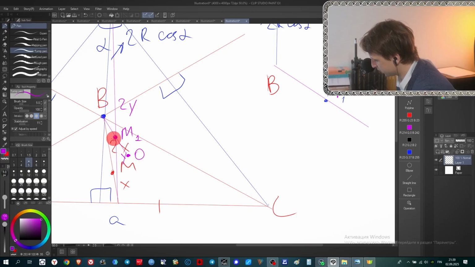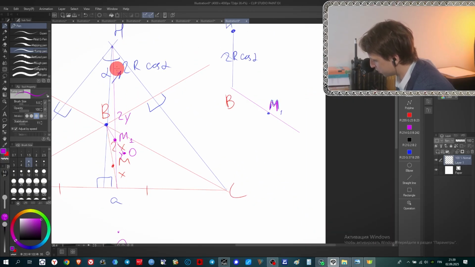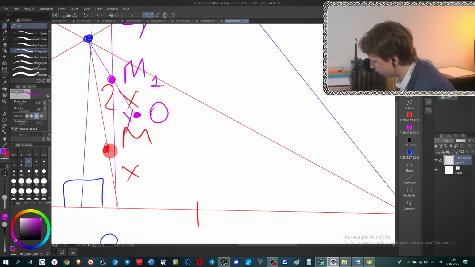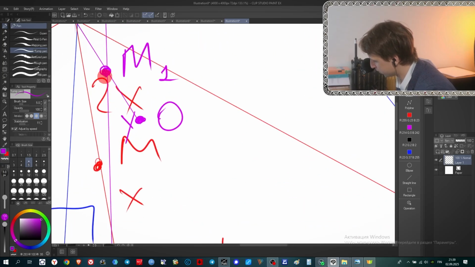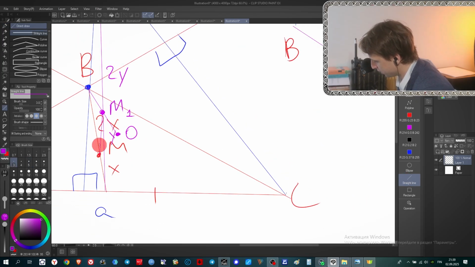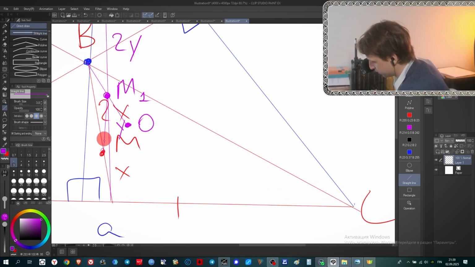It's easy to understand, what is M1? M1 divides this purple line 2 to 1 from its vertex. But by the way, M also divides this red line with relation 2 to 1 from its vertex. And it's easy to understand that this line is parallel to this altitude. Once again, let's look at this triangle.